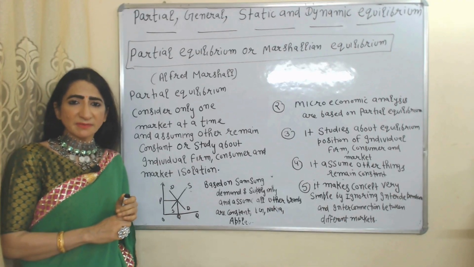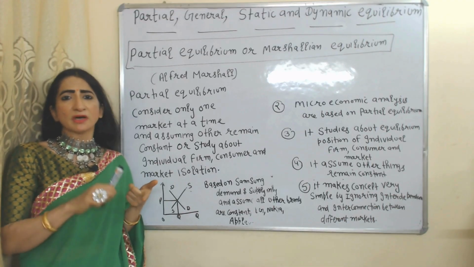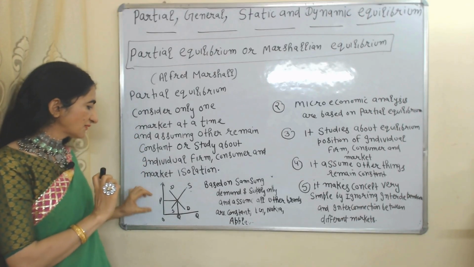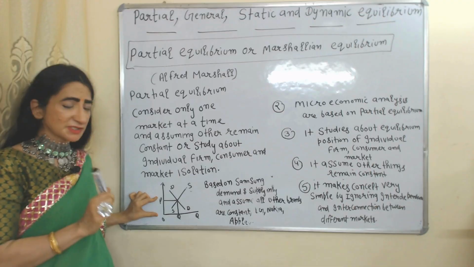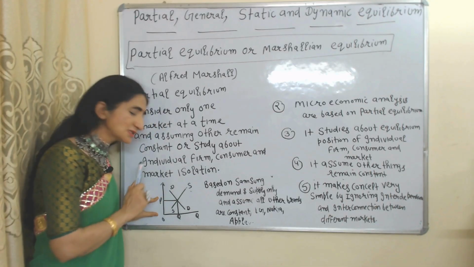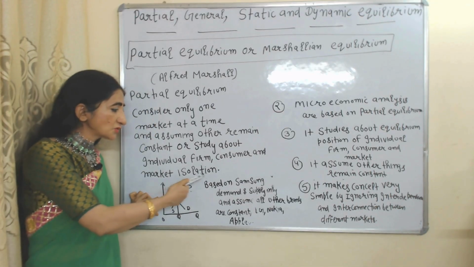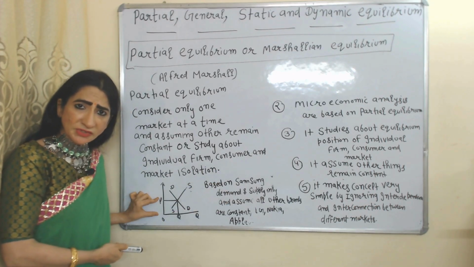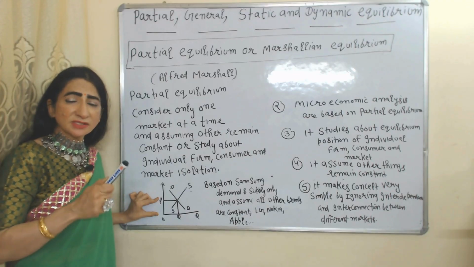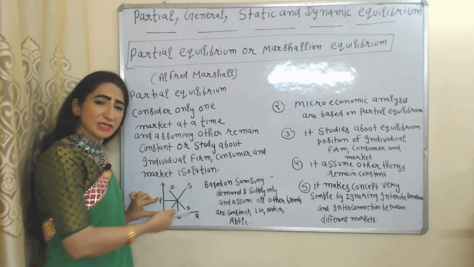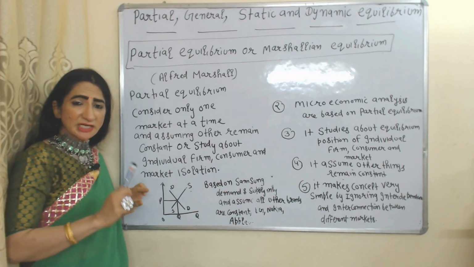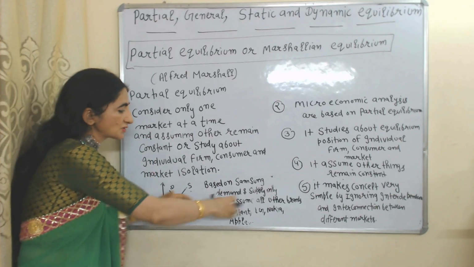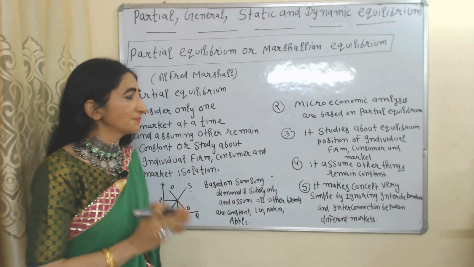Or we can say that partial equilibrium studies the behavior of consumer, firm and market in isolation. For example, partial equilibrium shows prices of Samsung based only on demand and supply of Samsung, assuming demand and supply of other brands like LG, Nokia and Apple are constant. But in reality, prices of Samsung are influenced by LG, Nokia and Apple. But in partial equilibrium, we consider only one market at a time and assume all other markets are constant.